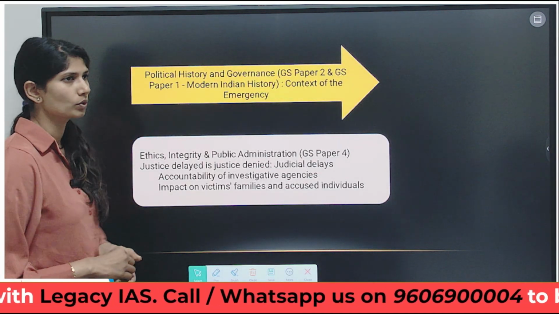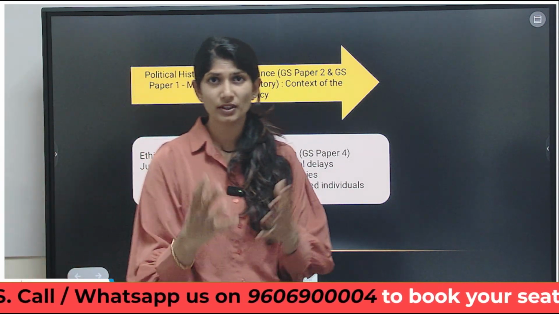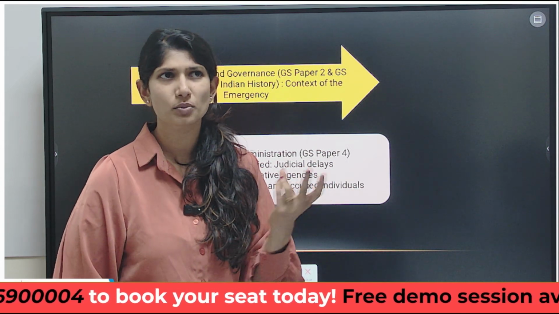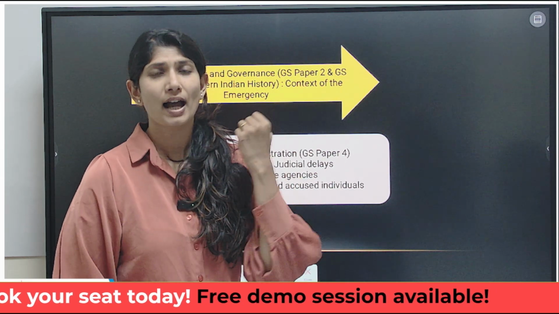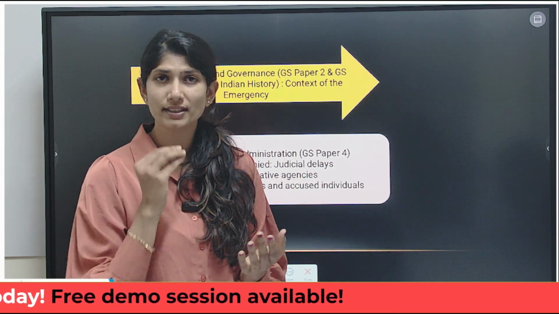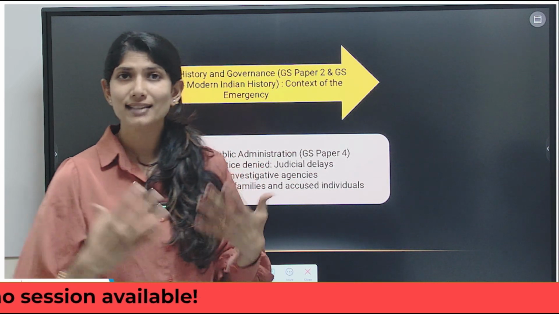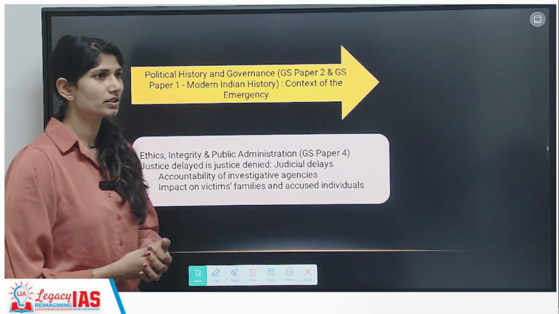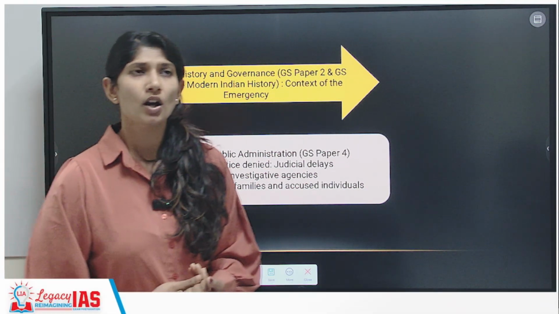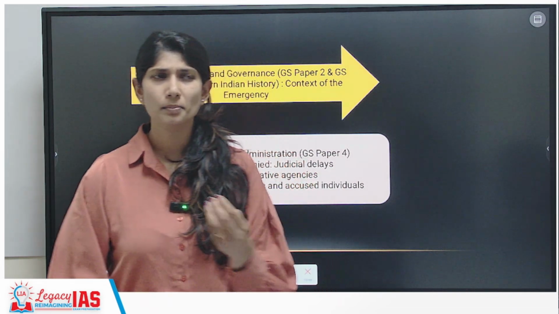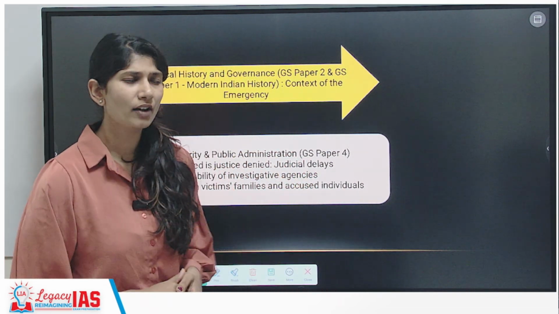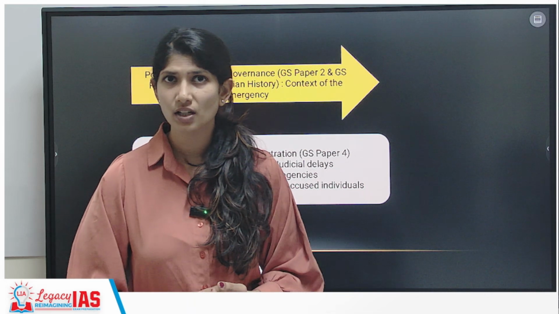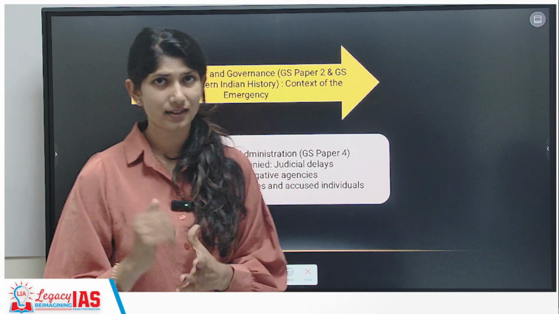With respect to the timeline, it is 1975. So basically the decade of the 1970s, where we witnessed a huge amount of political turmoil, political instability, wars. At the same point of time, it is a period of emergency. So from the context of emergency, that will bring it into the ambit of UPSC. And also with respect to governance, how the institutions were used, and people who were arrested have time and again protested about custodial torture, harassment. So, how were the institutions dealing with this at that point of time?